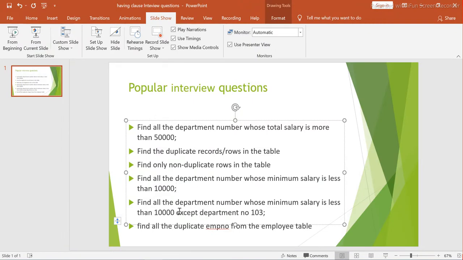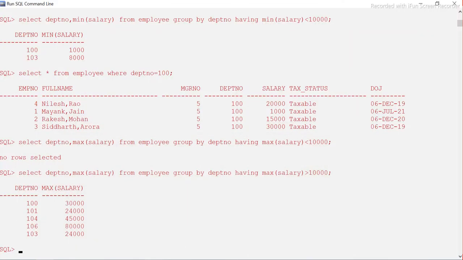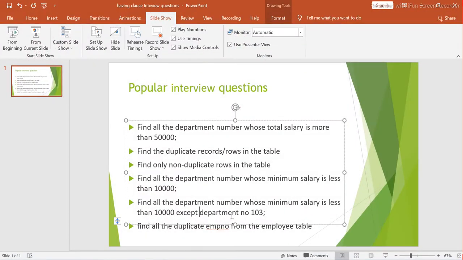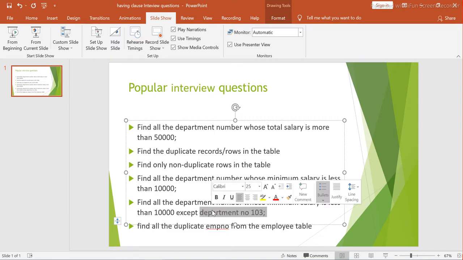Then the fifth question is: find all the department numbers whose minimum salary is less than 10,000 except department number 103. So this is another question, okay? We have to find out first whose minimum salary is less than 10,000, and the other condition they have said is that we don't want to include 103.